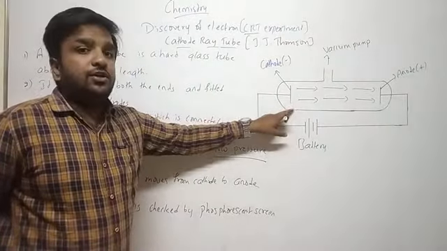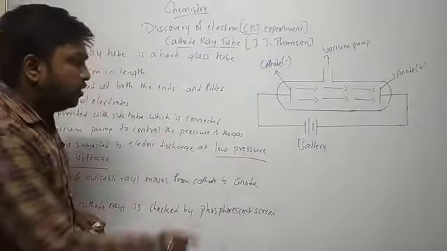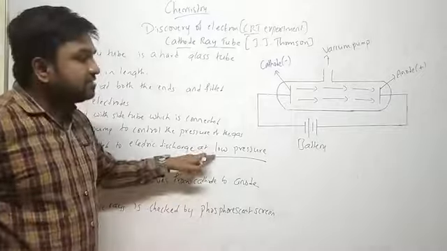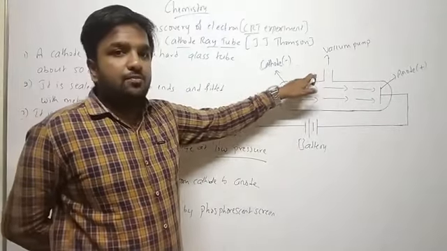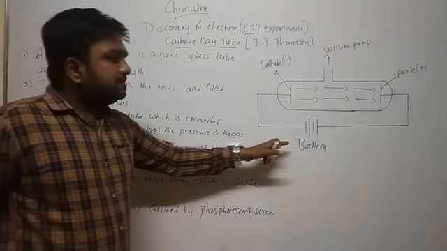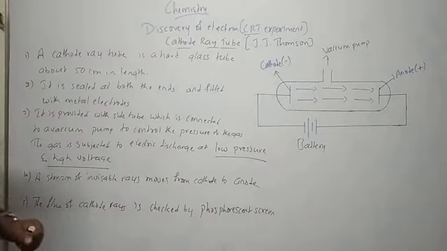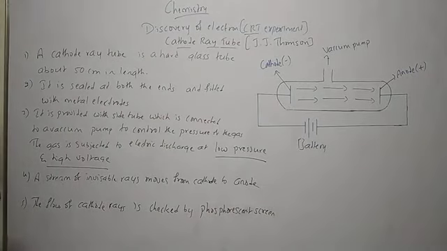So the gas inside this cathode ray tube has to be subjected to electric discharge at low pressure. This low pressure is created by the vacuum pump, and this high voltage is created by the battery which is connected to it. Okay, and this is the initial setup, students.